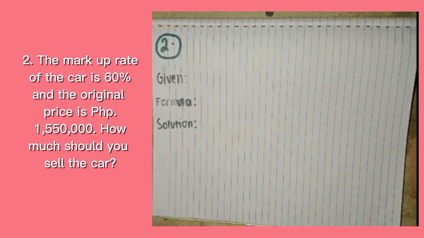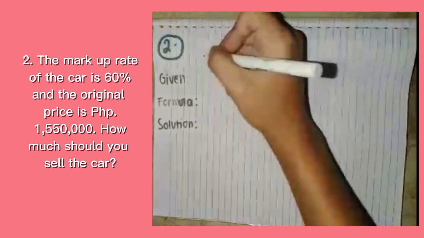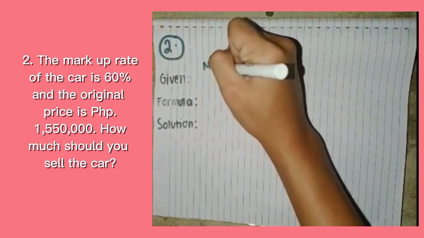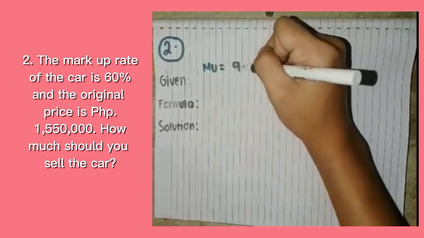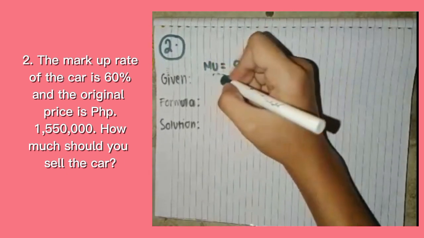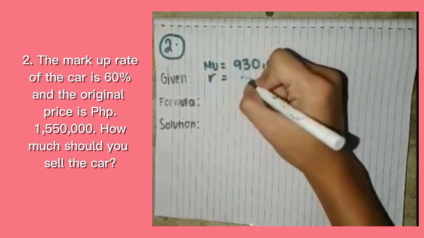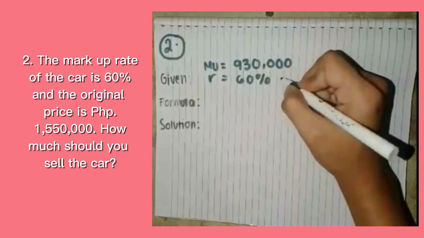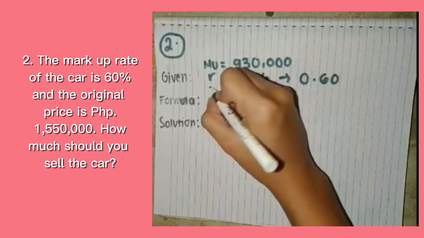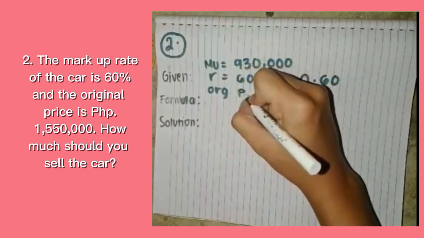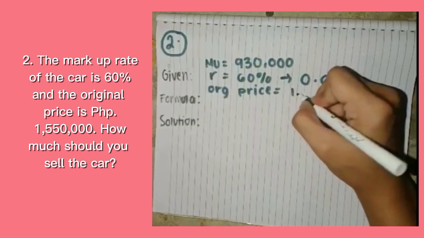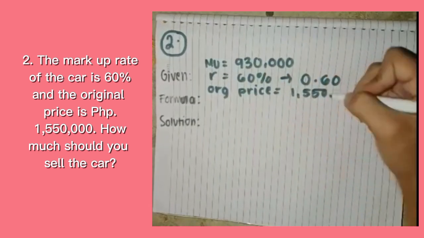So we have a new given. Let's identify. The markup is 930,000, and the markup rate is 60% or 0.60, and the original price is 1,550,000.